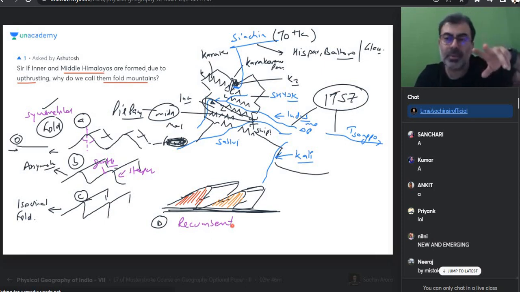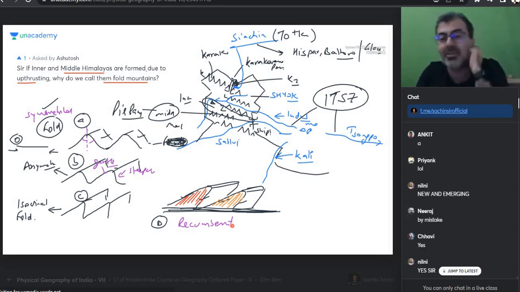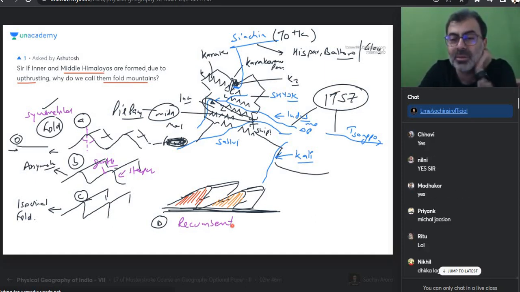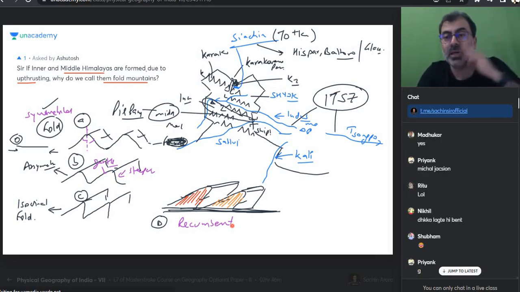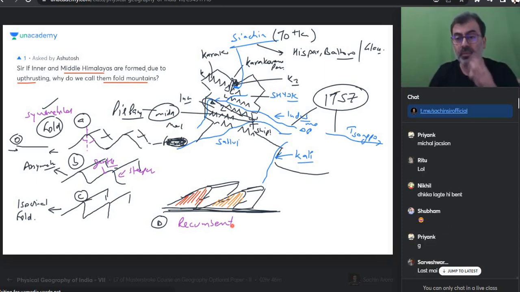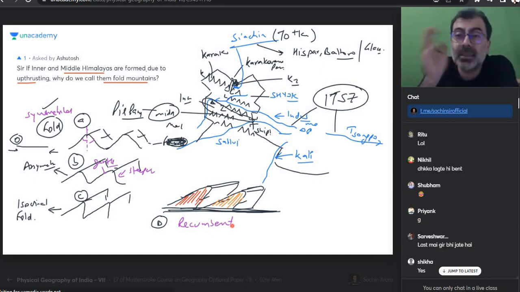Everyone, does this happen in a crowded metro also? First you are standing on two legs, symmetrical, then pressure increases, asymmetrical, then you are totally leaning on another person. Yes or no? So there will be pushing, and they will bend too. Do we get that? So if it can happen to you in the metro, this is happening at a lithospheric scale, is it possible or not? Okay? And imagine one thing, if there was a sudden break, can people fall on each other also?